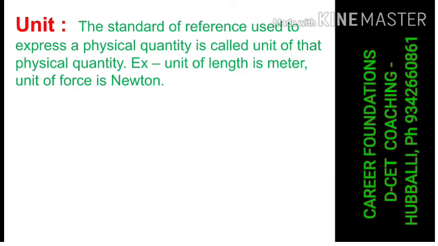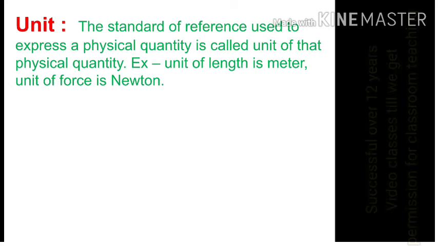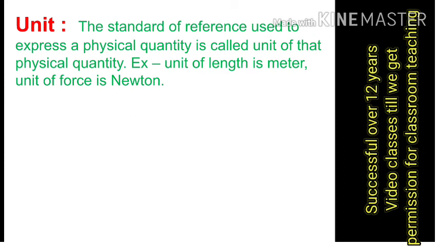Now, after learning about physical quantity, we will try to measure the physical quantity. How to measure? Then the word unit comes. What is a unit? A unit is the standard of reference used to express a physical quantity. For example, you want to measure sugar. A bag full of sugar is there. How much is the sugar? We will not understand. It is a physical quantity because we can measure it, but how? So what we do is, out of that physical quantity, we take a certain quantity and name it 1 kg.